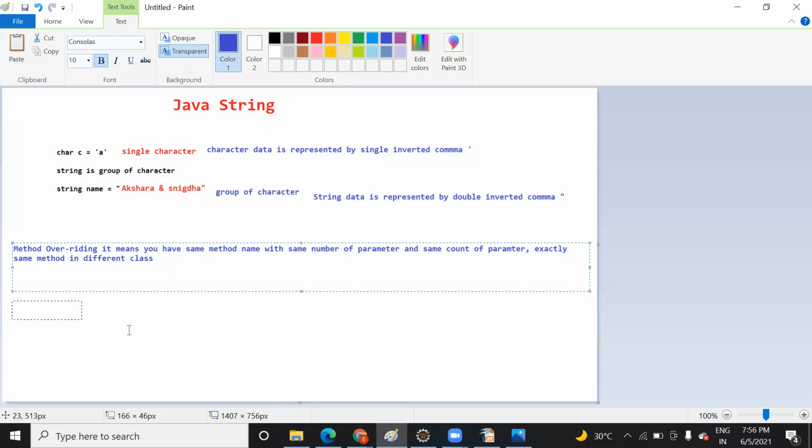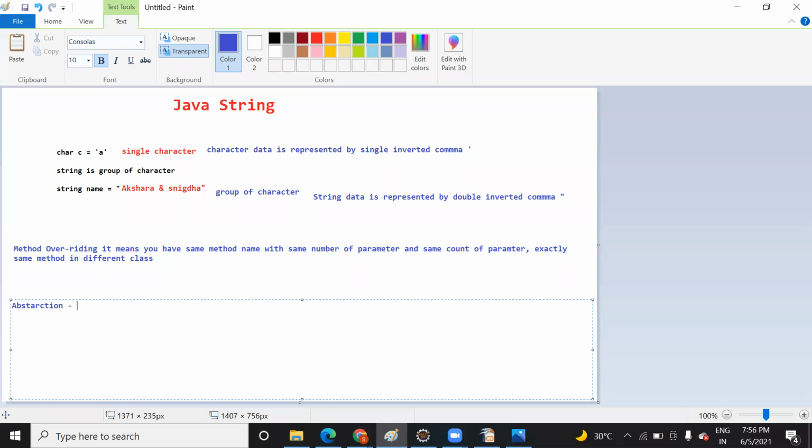There is one more concept that we left yesterday, that is abstraction. What do you mean by abstraction? Abstraction is also hiding of detail, but how is it different from encapsulation?